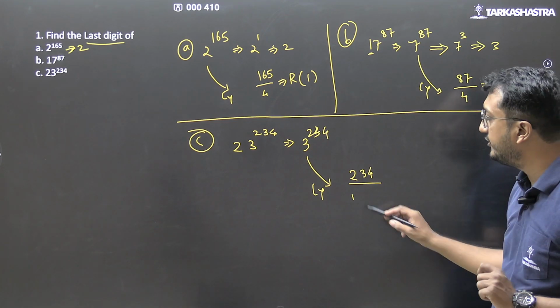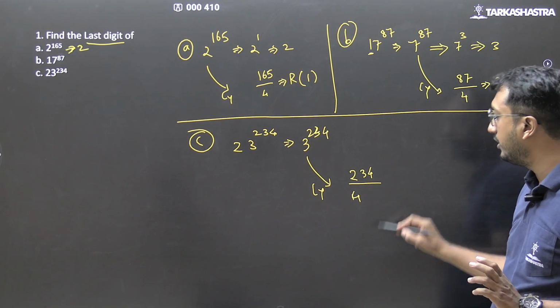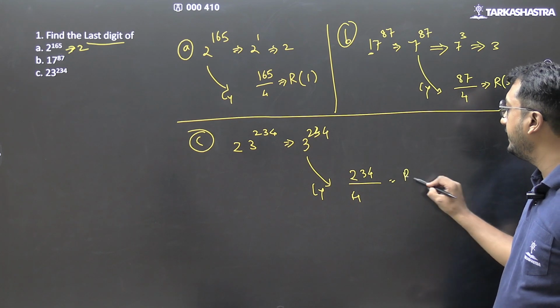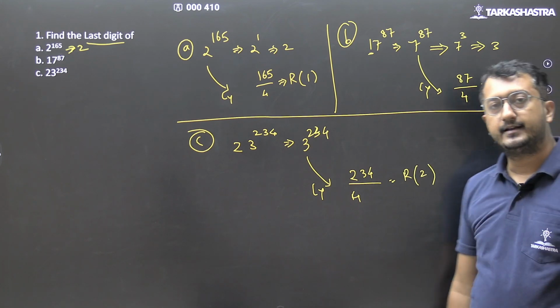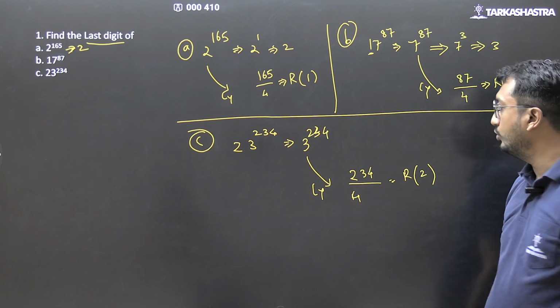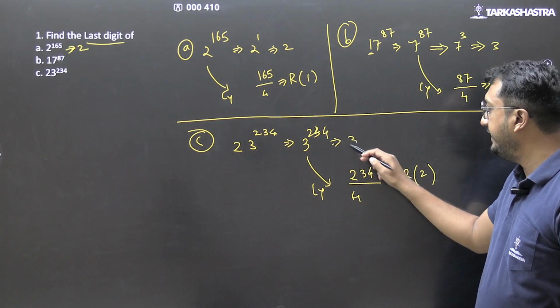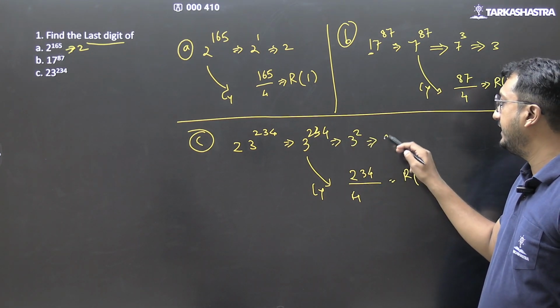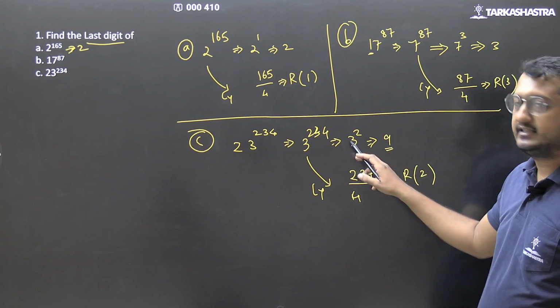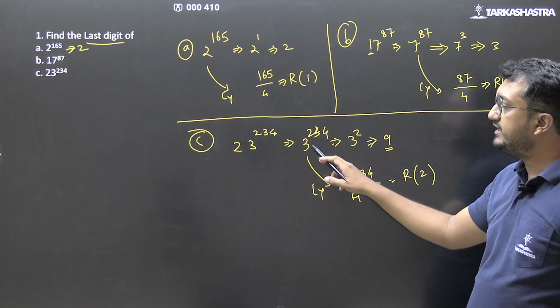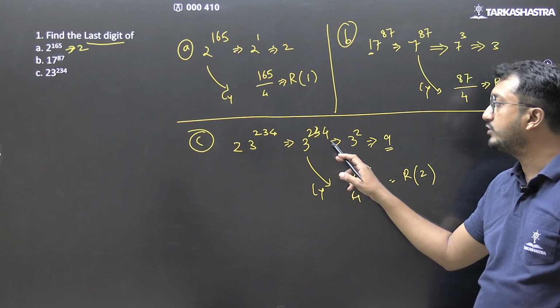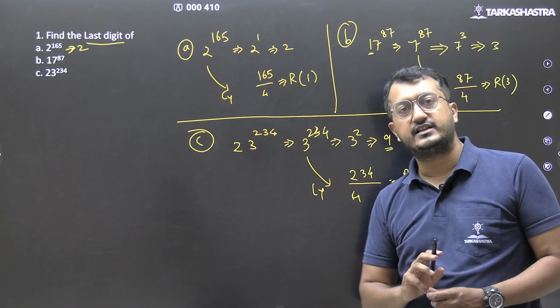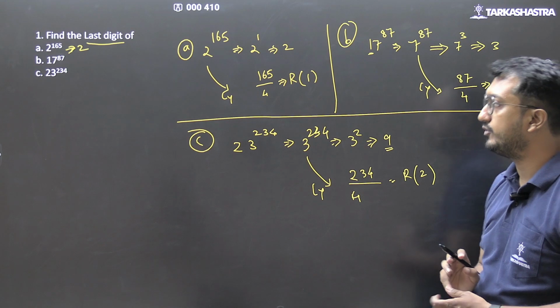What is the cyclicity of 3? It is 4. What will be the remainder? Remainder will come out to be 2. So 3 raised to 2, that is last digit 9. 9 is the last digit of 3 raised to 2, which is in turn the last digit of 3 raised to 234, which is in turn the last digit of 23 raised to 234.